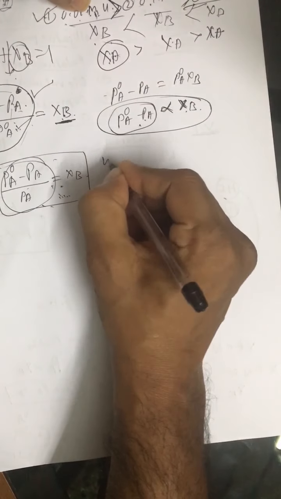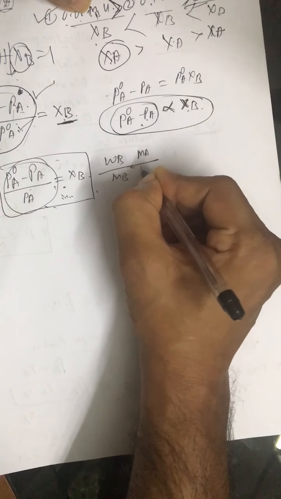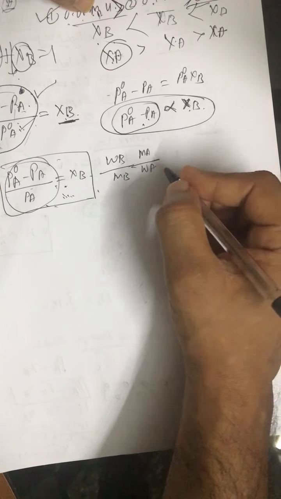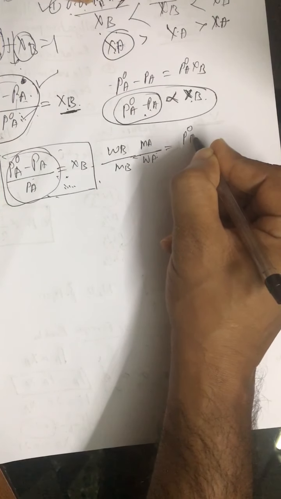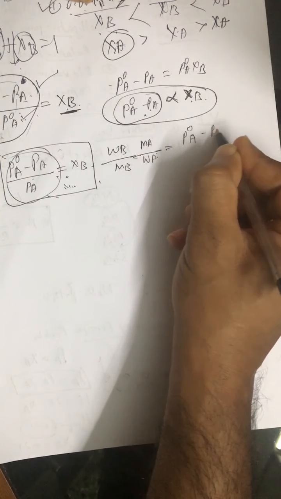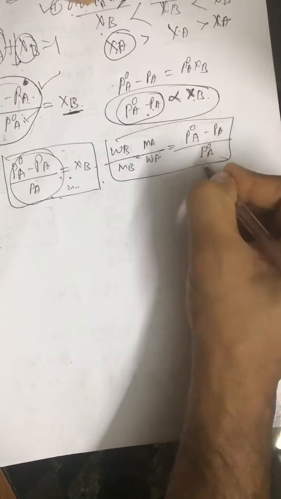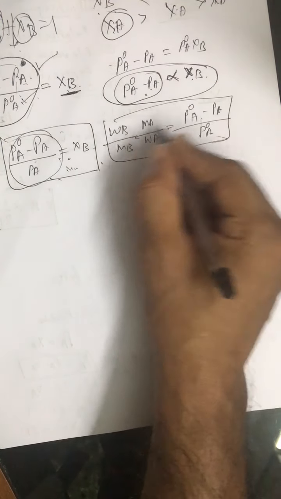Okay, and X of B is WB upon MB, and MA upon WA. From this you can find out molecular weight, etc. P0A minus PA upon P0A, and like this, and you can also relate it to molality.